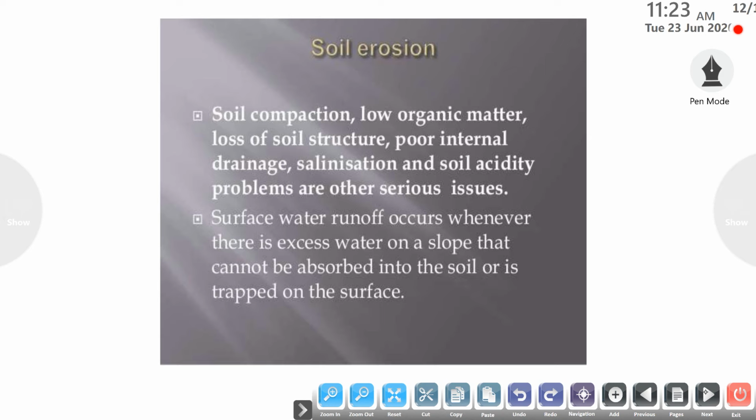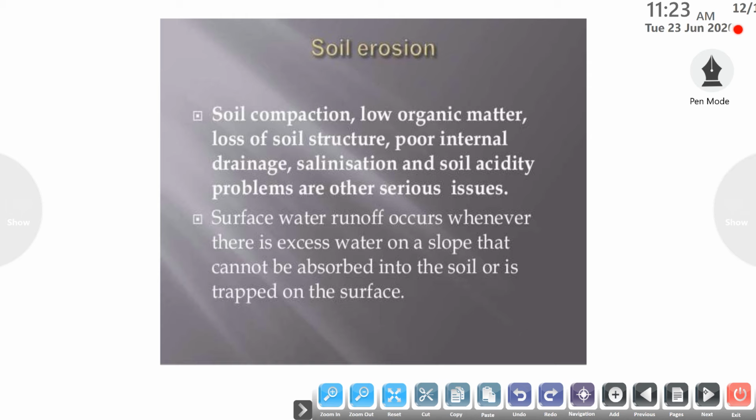Soil compaction means the reduction in the air spaces of the soil particles, the reduction in organic matter or the humus content, the loss of soil structure and soil texture, poor internal drainage or poor water holding capacity of the soil, salinization or the increase in the salt content of the soil, and the increase or decrease in the soil pH. These are the problems that affect the soil texture. So these are the factors which are responsible for soil erosion.